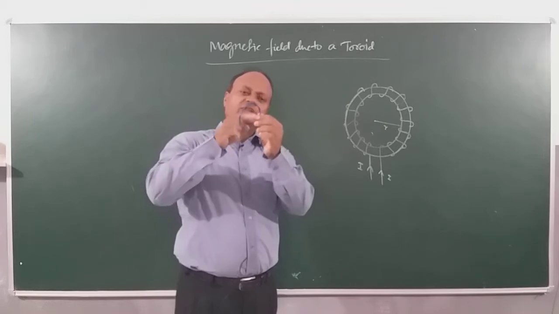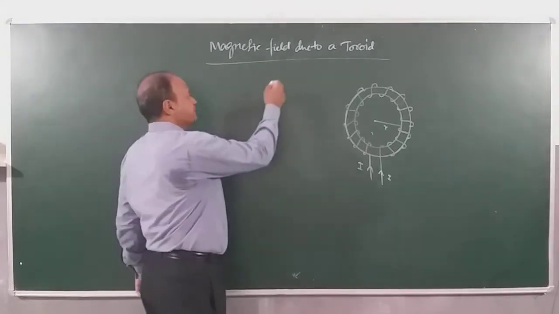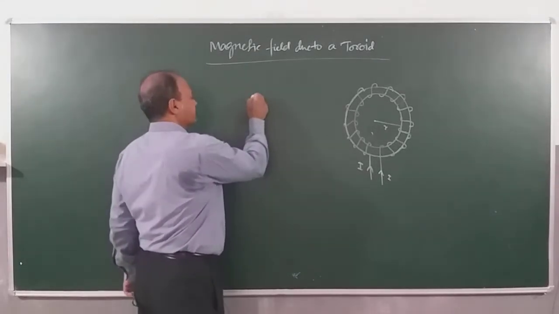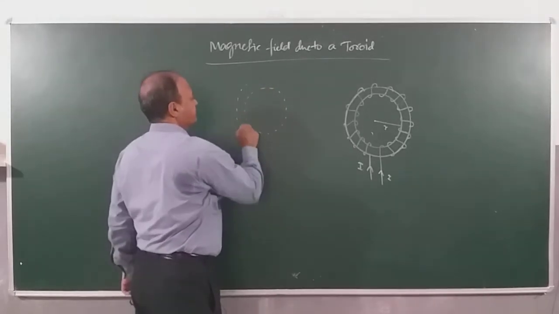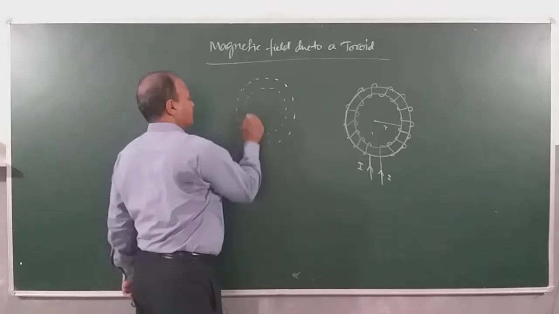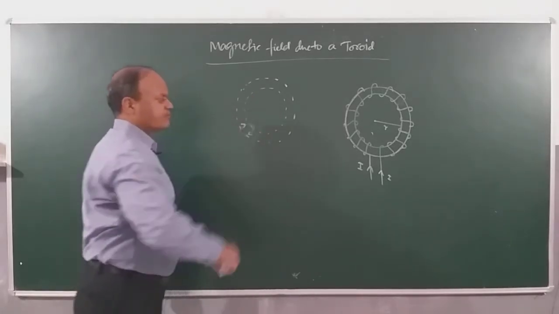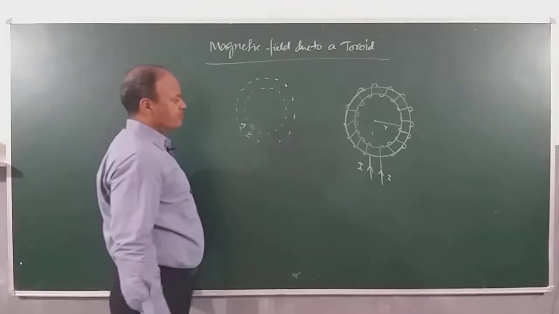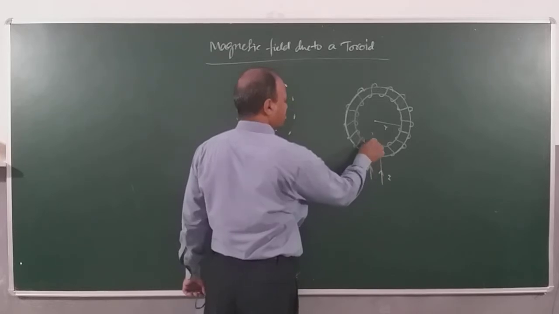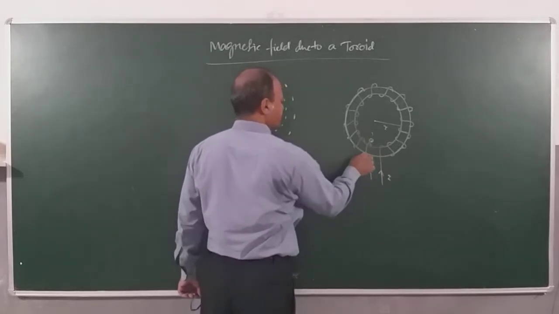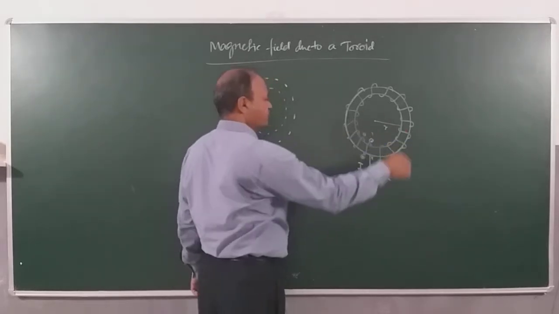Circular loops wound on this frame. This is what it is. If I consider, for example, one particular circle, like this is the frame, suppose, and on this frame I am winding one circle like this, carrying current like this, right? Current is entering here and current is leaving here. Current is entering here, current is leaving here, right? This is how it will go on.